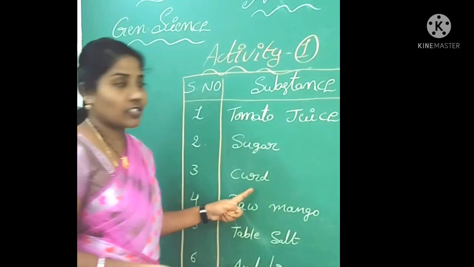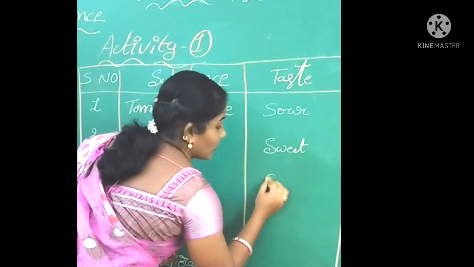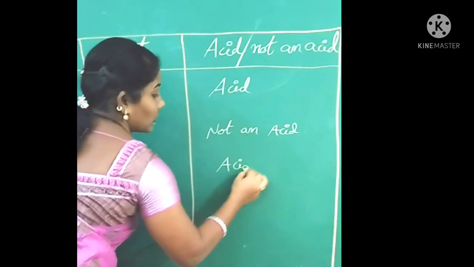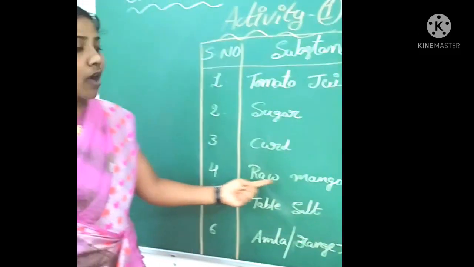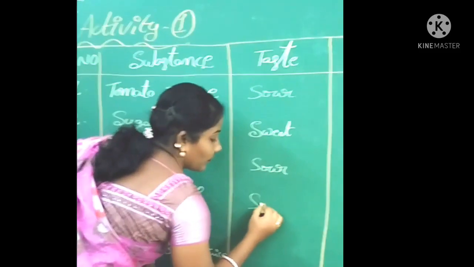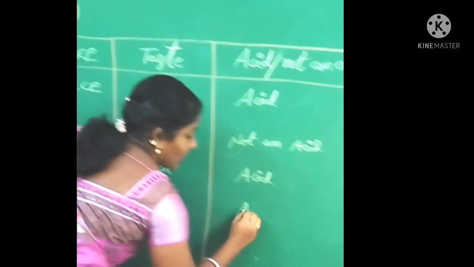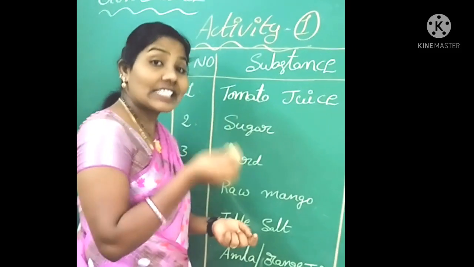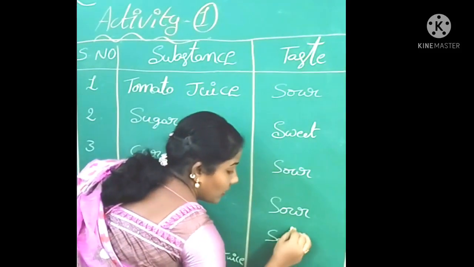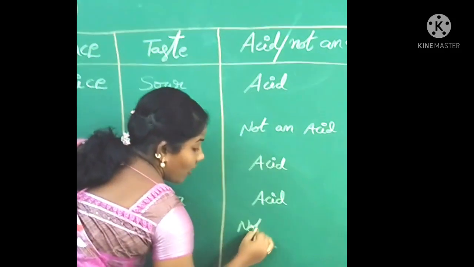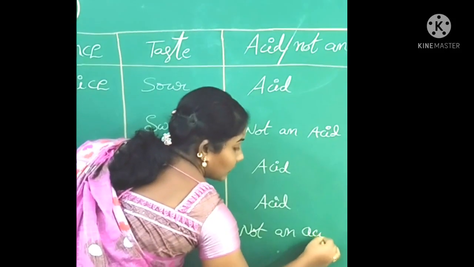Then curd. Curd has a sour taste, so it is an acid. Then raw mango. It also has a sour taste, so it is an acid. Then table salt. Table salt has a salty taste. That's why we can write the salty taste. So it is not an acid.